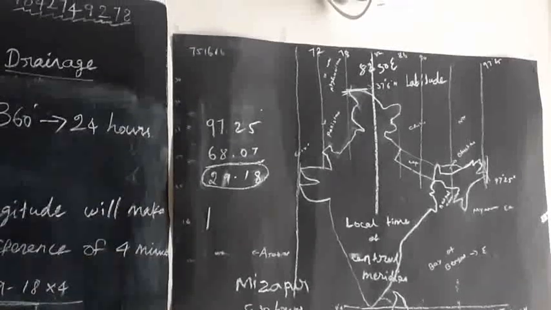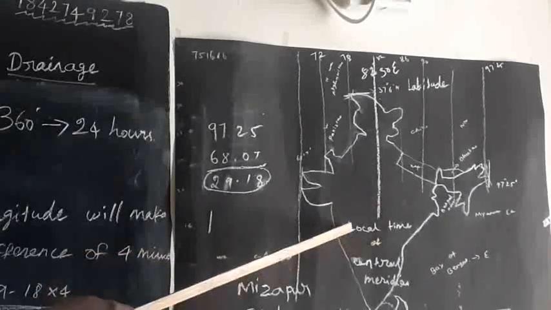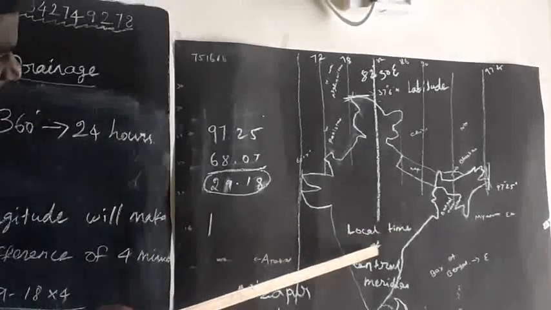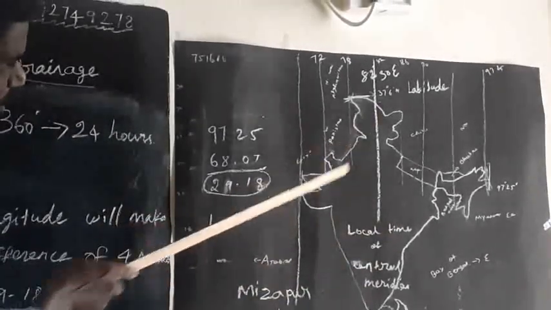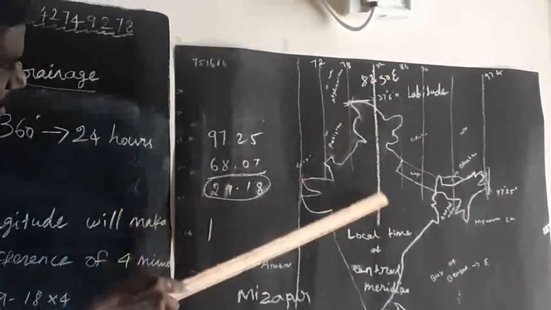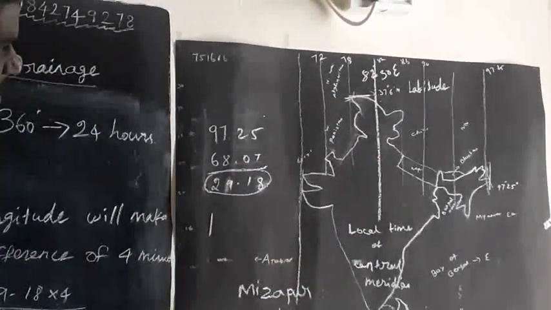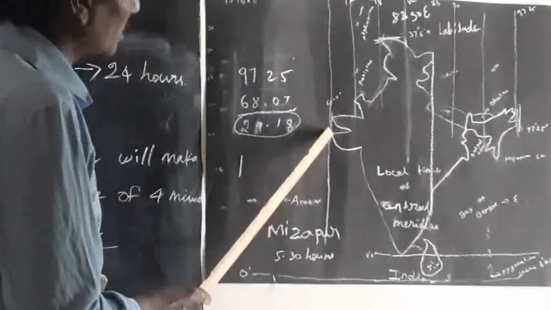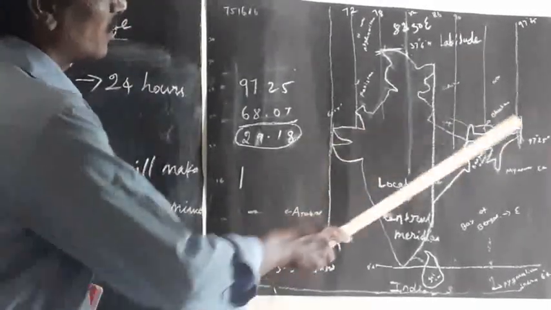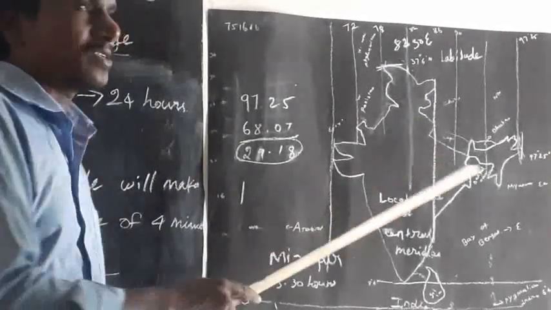So to avoid the confusion in India, the middle line is used, the local time of the central meridian. Gujarat and Arunachal Pradesh have a 2 hours difference, so one country would have 2 types of times.